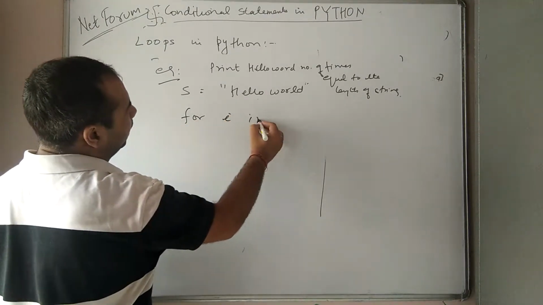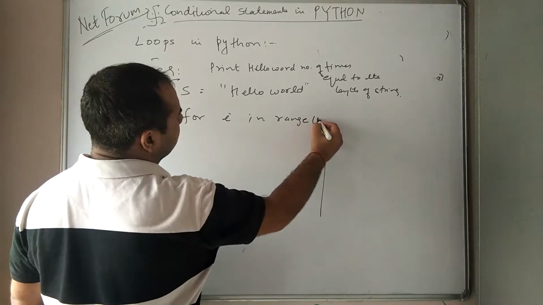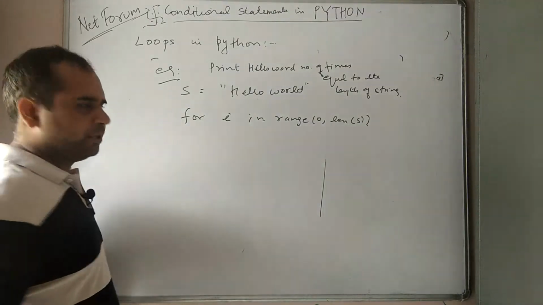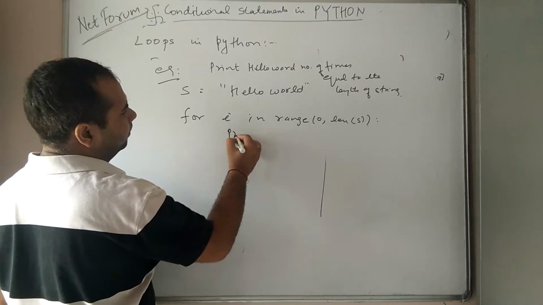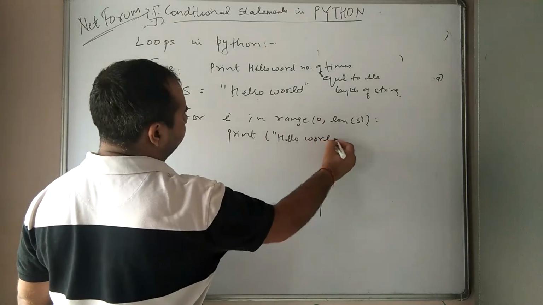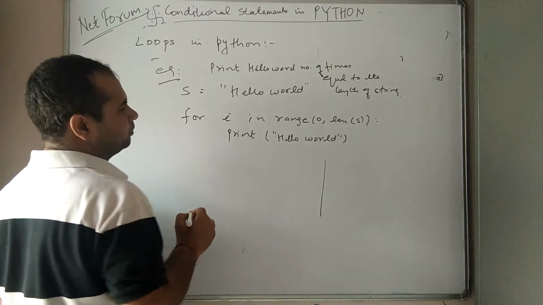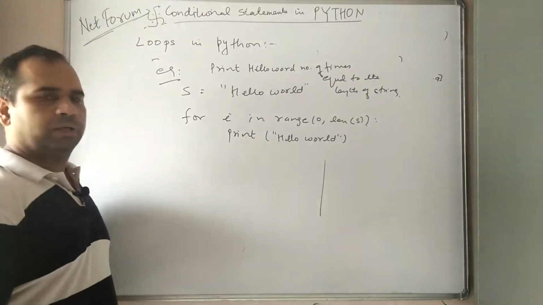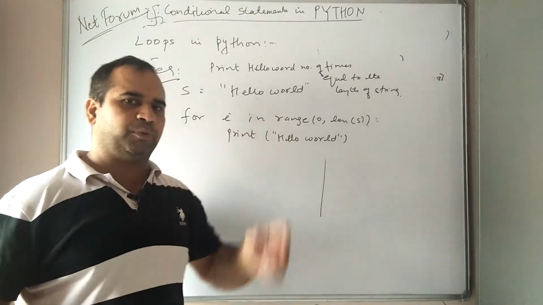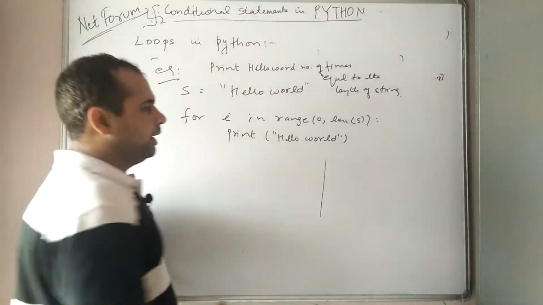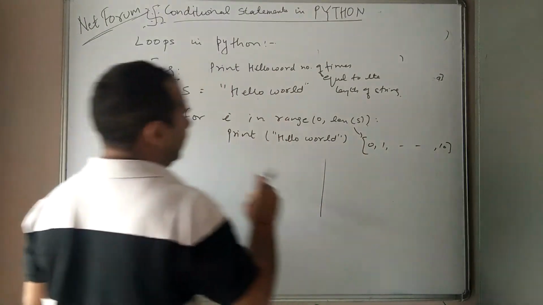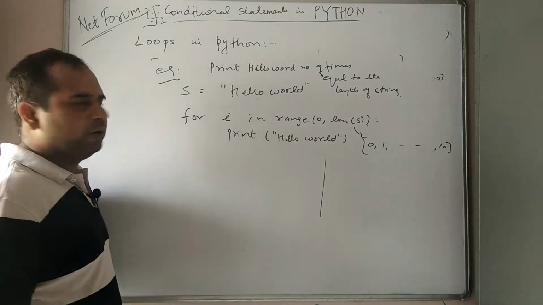For i in range 0 to len(s), that's it. Print hello world. And it will work. len calculates the length of this string, and from 0 to one less than the length, suppose the length is 11, then the list 0 to 10 will get prepared automatically, and this print hello world will get printed 11 times.